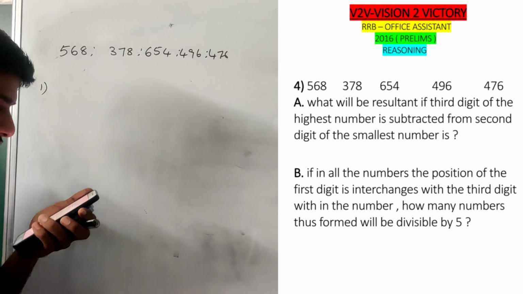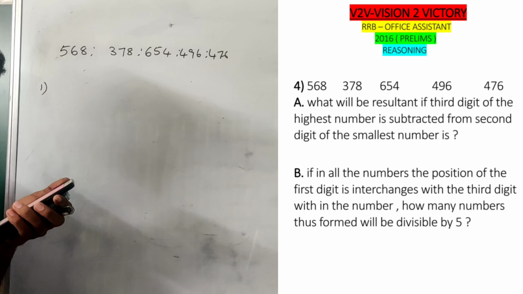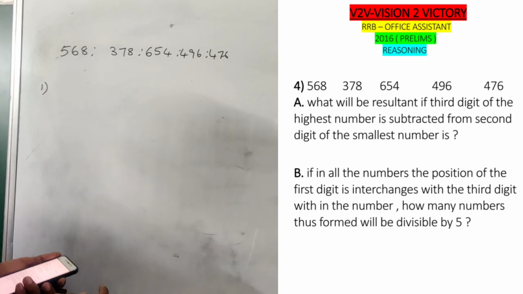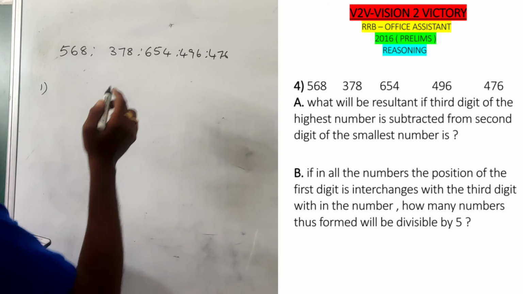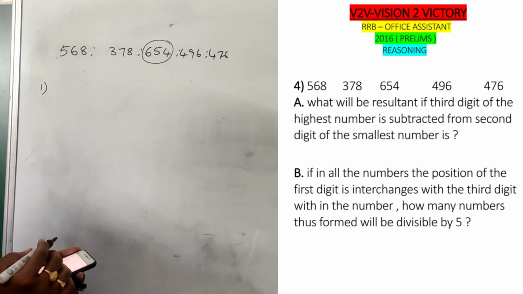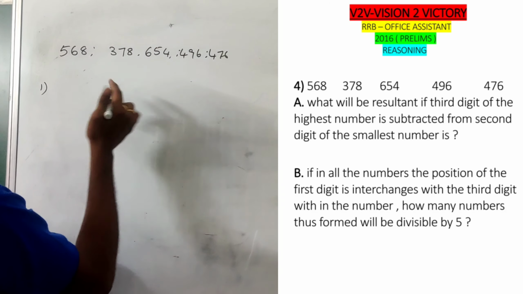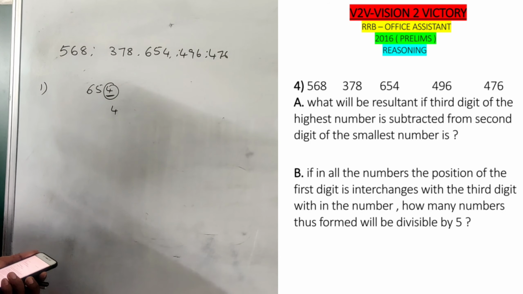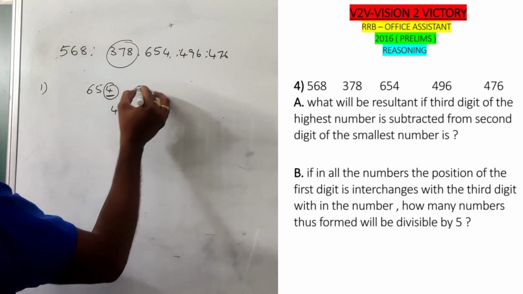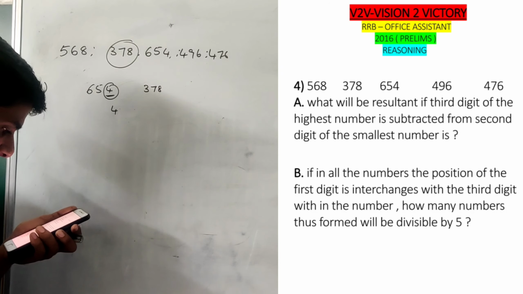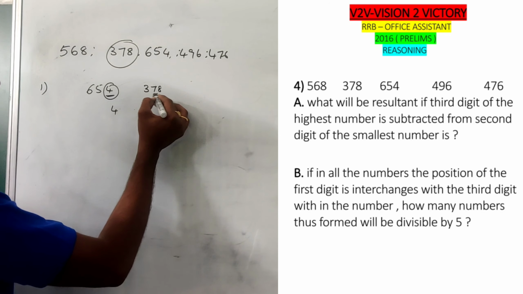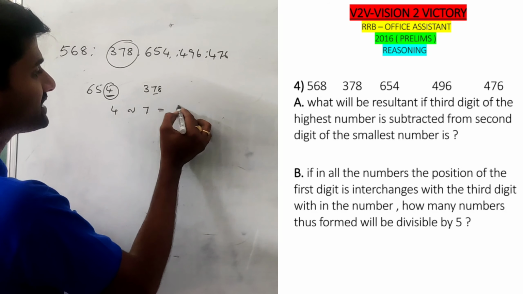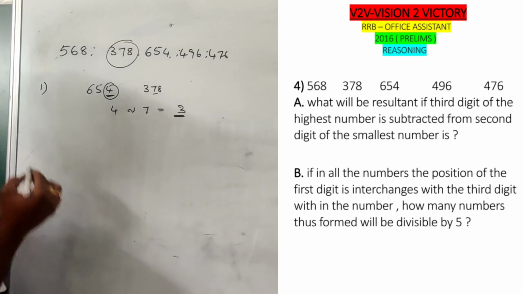Question number 1. What will be the result if the third digit of the highest number is subtracted from the second digit of the smallest number? The highest number is 654, so its third digit is 4. The smallest number is 378, so its second digit is 7. If you subtract these, we get a result of 3. So the answer is 3. Then go to the second question.